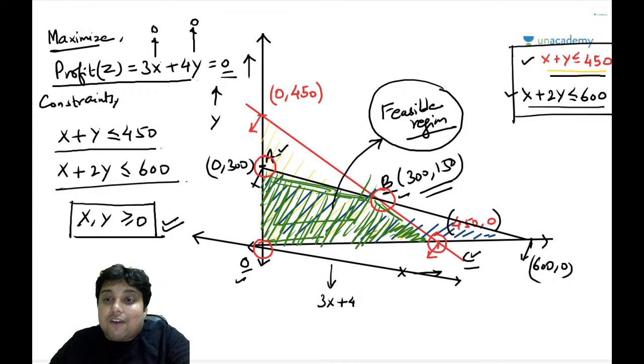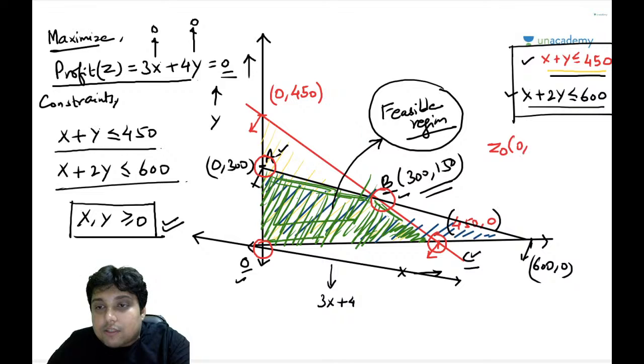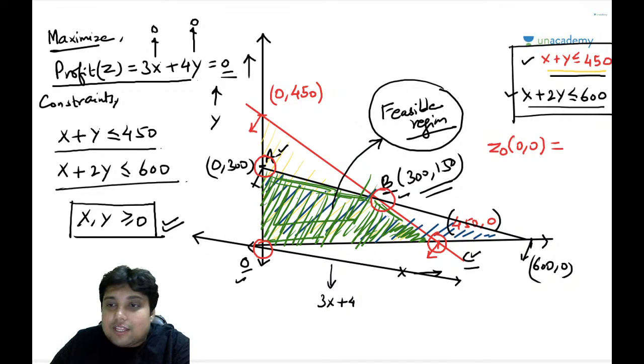Now if I check the value at, let's say, O, that is 0 comma 0, the profit will be 0. If I check the value at A, let's say 0 comma 300, the profit is 4 into 300, that is 1200.